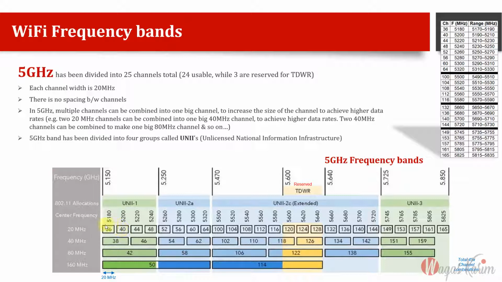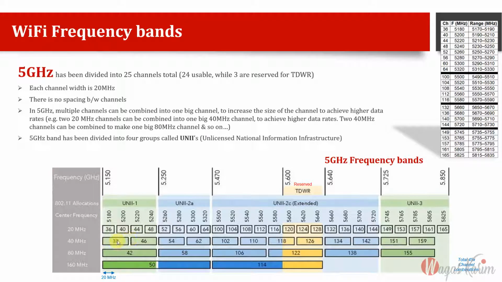So why don't we combine two small channels into one big channel of 40 megahertz? We can combine channels 36 and 40 to make a 40 megahertz wide channel, which is channel number 38. Similarly, these are all the combinations.